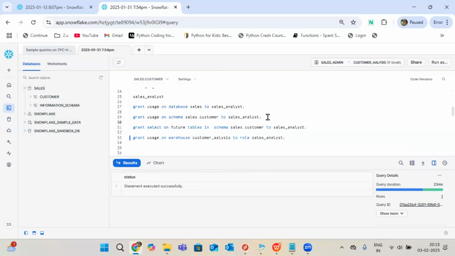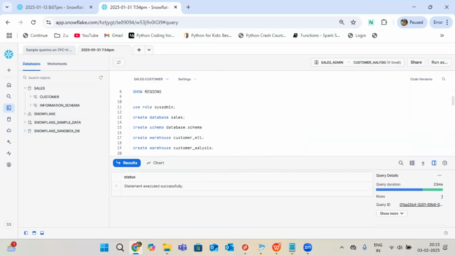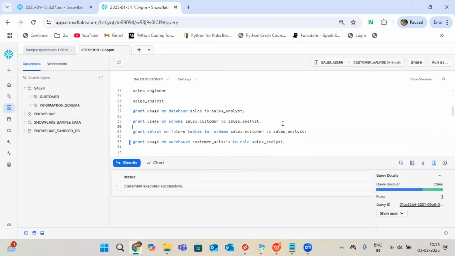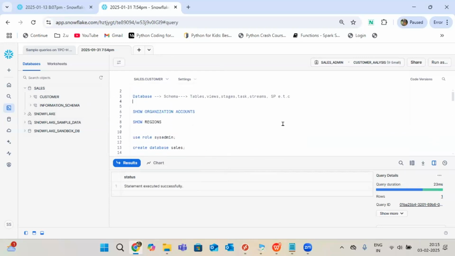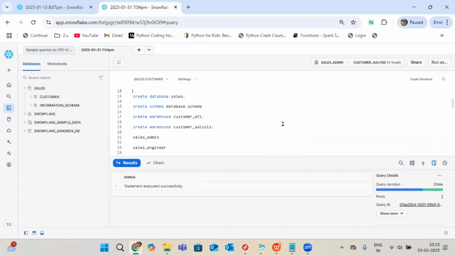Any idea? Because all the sales analyst privileges are pushed to sales engineer. Previously we have granted the permissions, you are right, sales analyst. You are right, 100%. Because of that option only. Somewhere I wrote it, right?